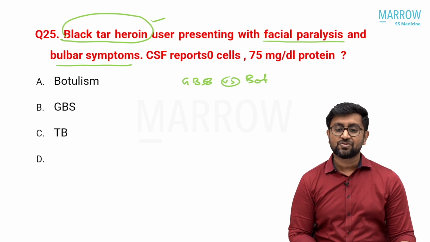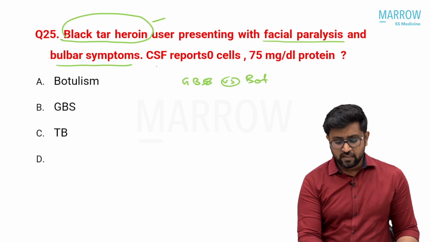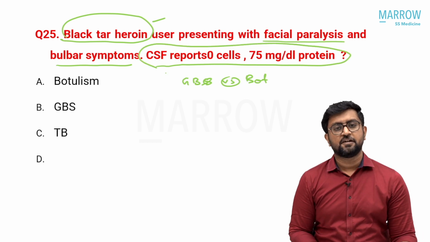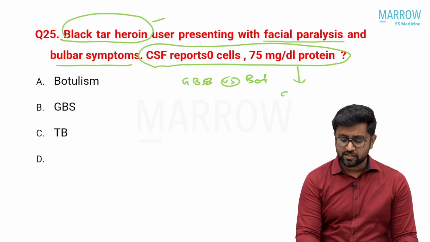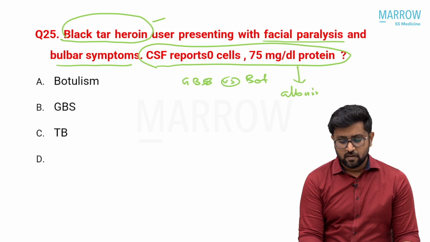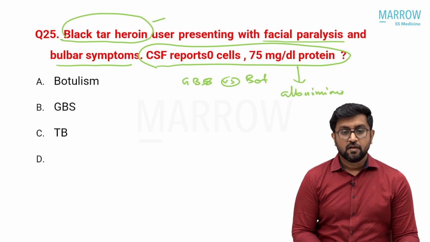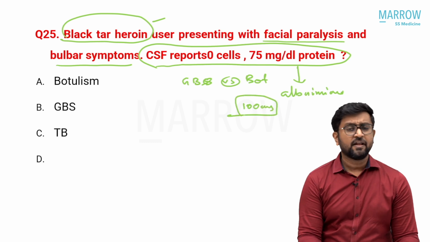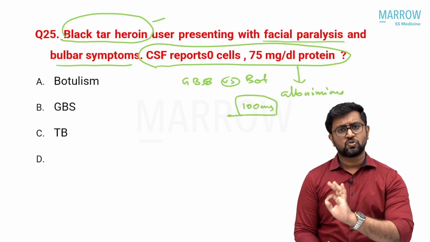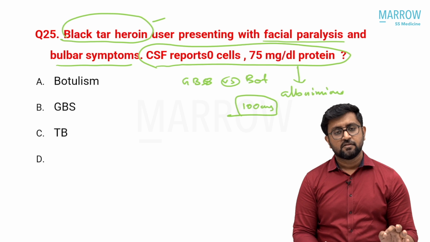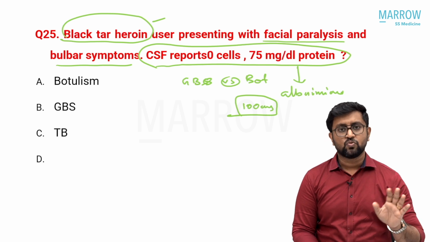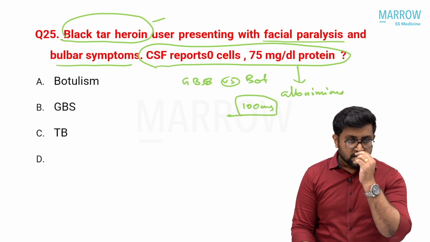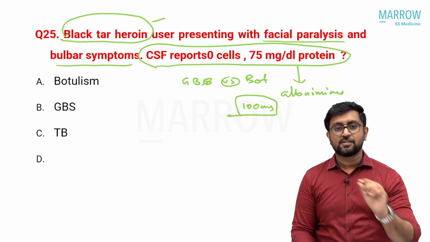If black tar heroin is not there, it can be GBS also. Then they give a CSF report of 0 cells and protein somewhere around 75 milligram per deciliter. This actually shows albuminocytological dissociation. Some students tell me that in Harrison it is given as 100, but Harrison never mentions that albuminocytological dissociation means 100. They usually give raised protein, in brackets 1 to 100, I mean 100 and above. But Harrison is not the last word for everything.